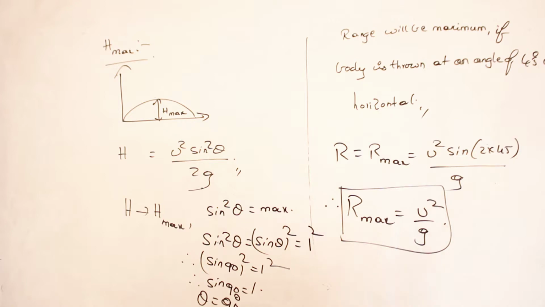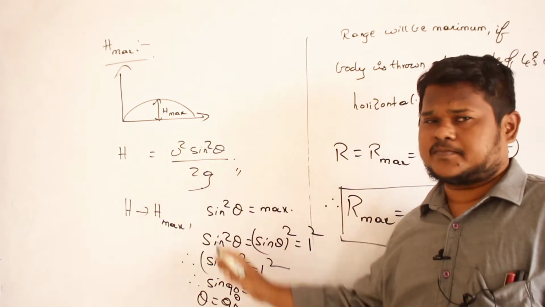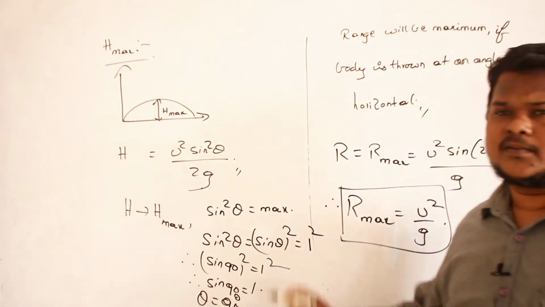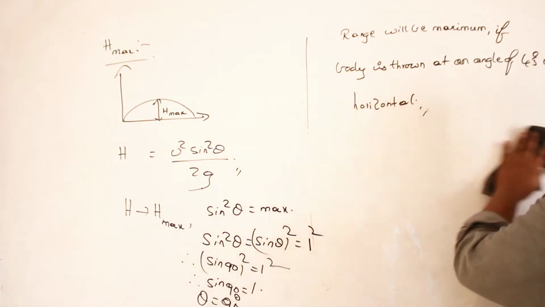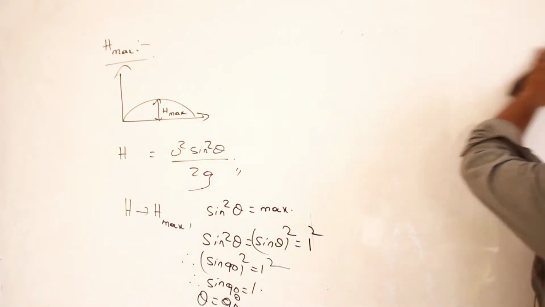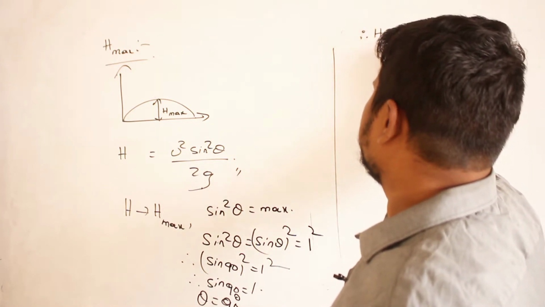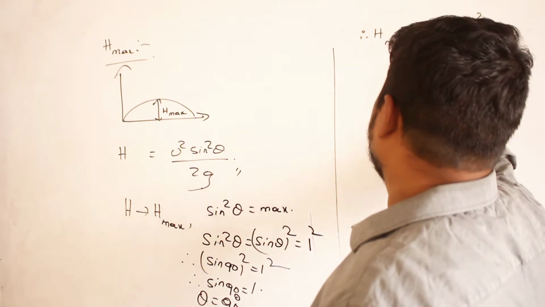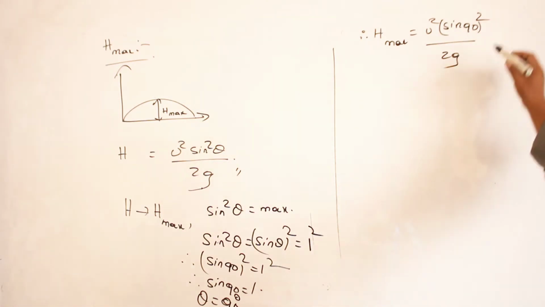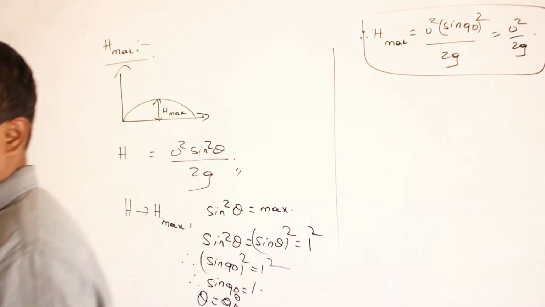So what is the condition we have to write? For H to be H max, we have to throw the body at an angle of 90 degrees to the ground. Sine theta whole square will become 1. So the equation for H max is u square sine 90 whole square divided by 2g, which is u square divided by 2g. This is my equation for the maximum height reached by the projectile.